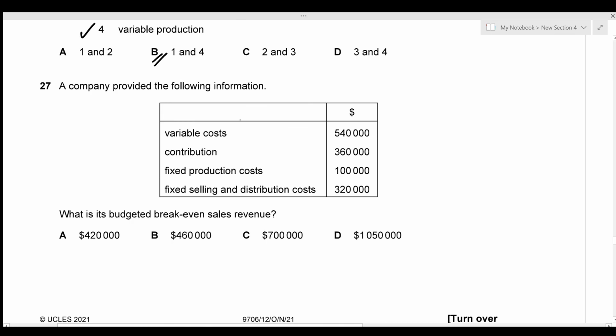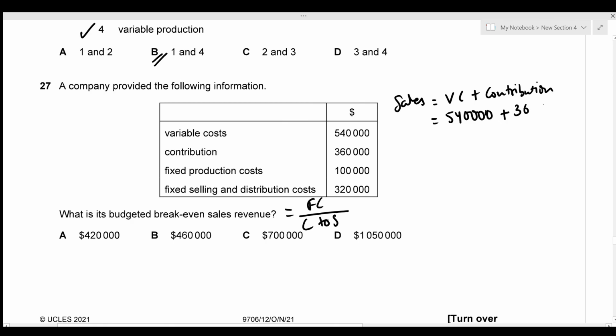A company provided the following information. So we're given the variable cost, we're given the contribution, fixed production cost, along with the fixed selling and distribution cost, and we need to figure out the break-even sales revenue. So this is just given by the fixed cost divided by the contribution to sales ratio. So in order to figure out the contribution to sales ratio, we need to figure out the value of sales first. And we know that the sales value is given by variable cost plus contribution. So that's going to be 540,000 plus 360,000, which gives a total of 900,000.